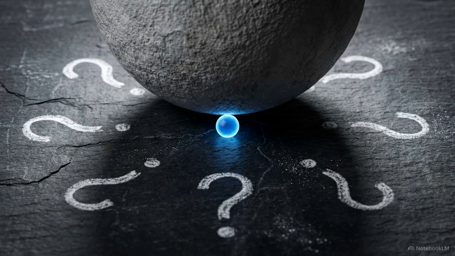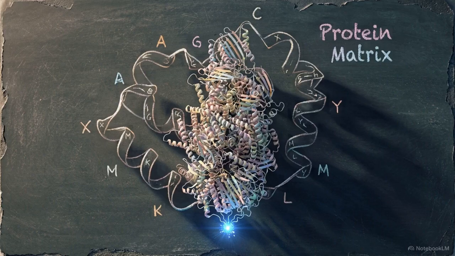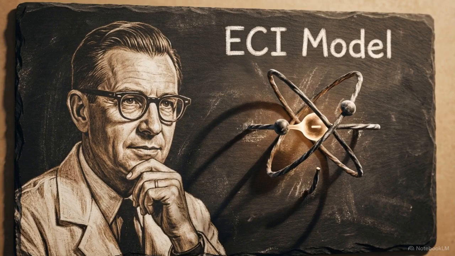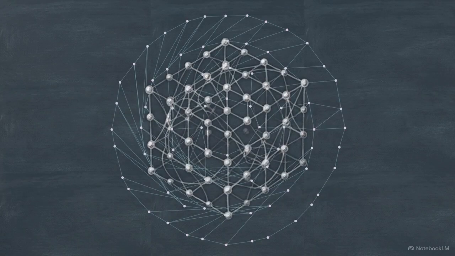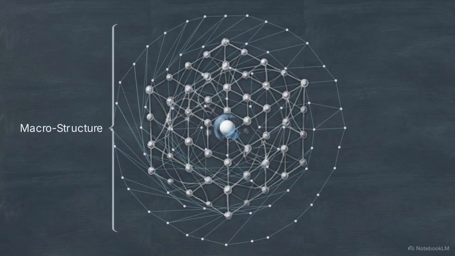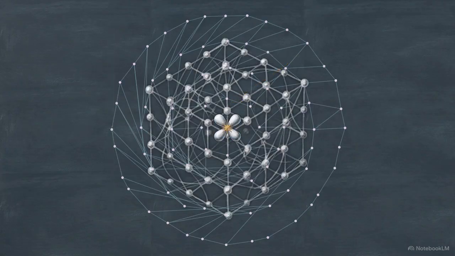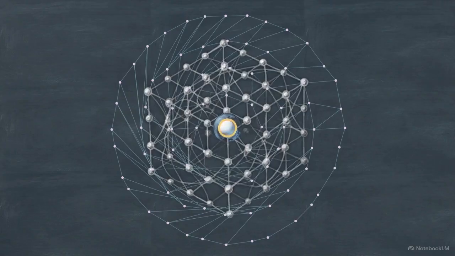This presents a scaling problem. How does the subatomic transfer of an electron physically move a massive protein complex made of tens of thousands of atoms? Biophysicist Mikhail Wolkenstein developed the electronic-conformational interaction model to answer this. The ECI model divides the enzyme into two coupled subsystems, the highly reactive electronic active site and the macroscopic conformational protein matrix surrounding it. When the electron distribution at the active site changes, it immediately alters the local electromagnetic field.